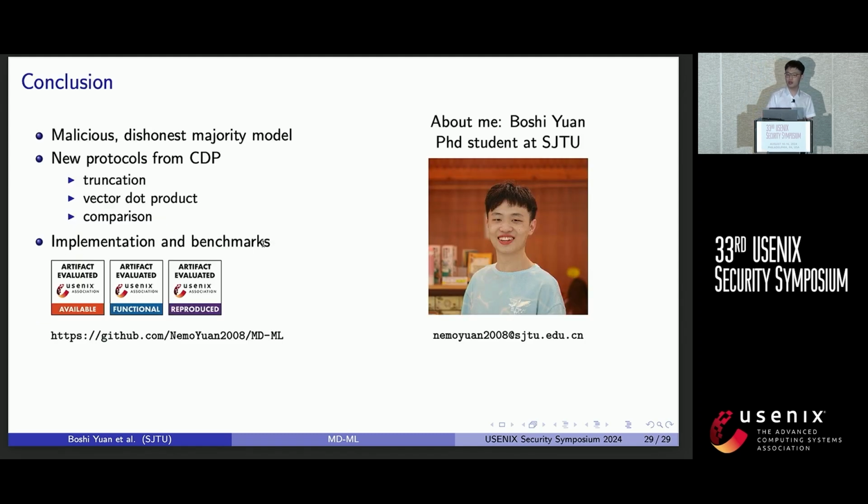Finally, for the conclusion, we propose PPML protocols in the malicious, dishonest majority model. We propose new protocols from circuit-dependent preprocessing. We propose new truncation protocols, vector dot product protocols, and comparison protocols. We implement and benchmark our protocols and passed the artifact evaluation.